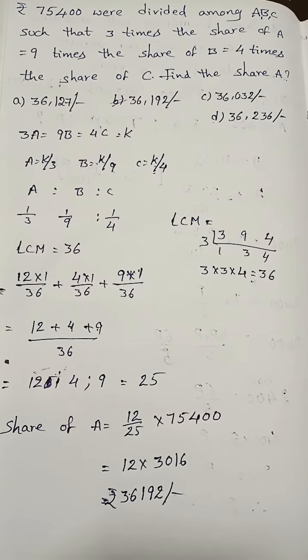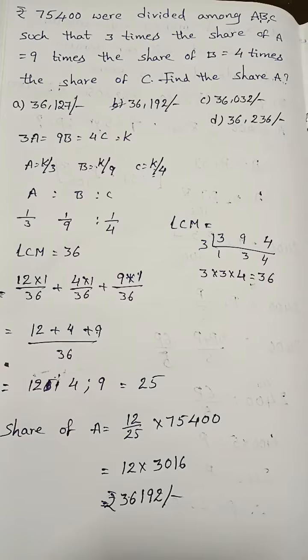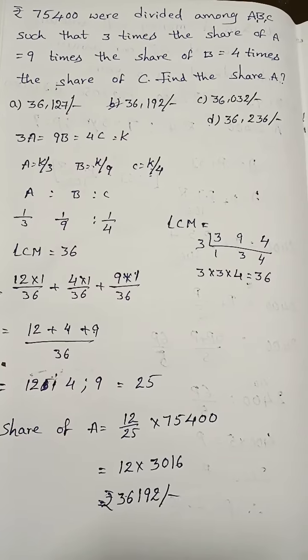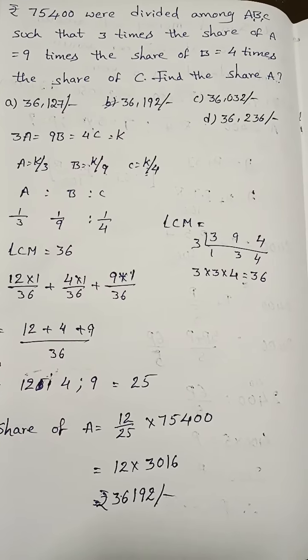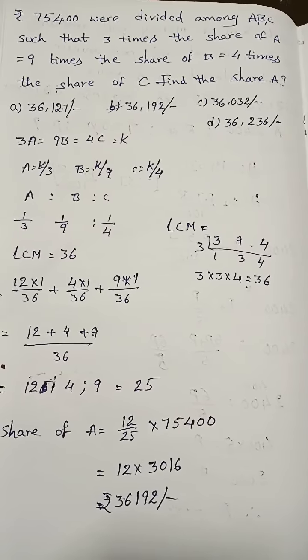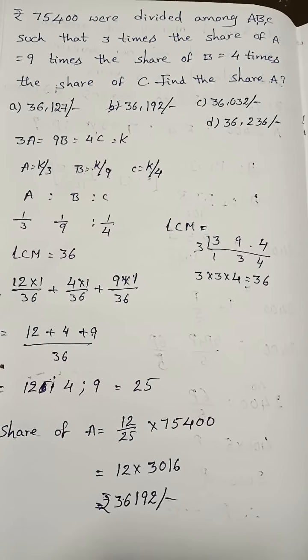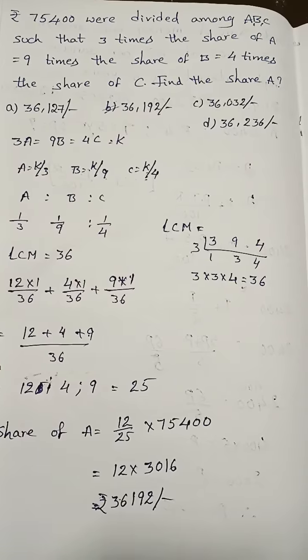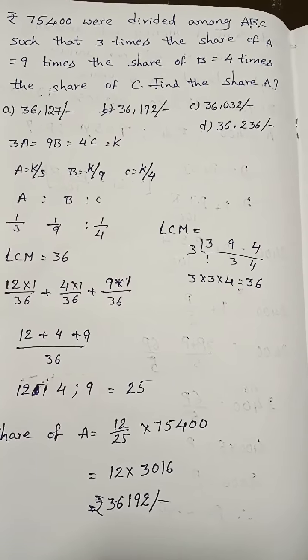75,400 were divided among A, B, C such that 3 times the share of A is equal to 9 times the share of B is equal to 4 times the share of C. Find A's share. So 3 times A's share is equal to 9 times B's share is equal to 4 times C's share is equal to, let that be K.